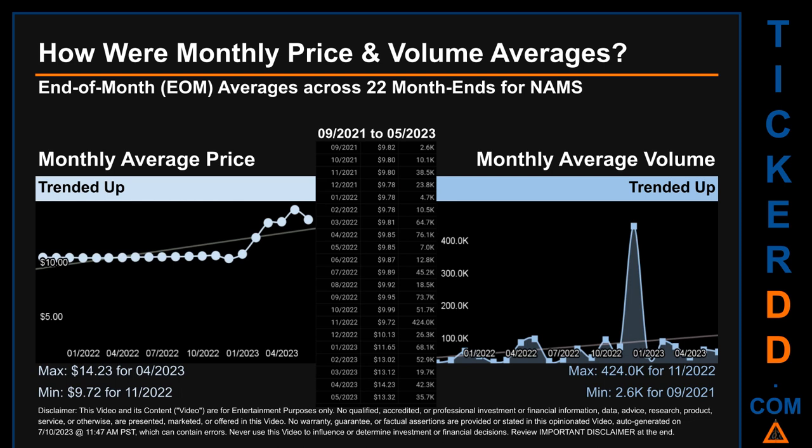Looking at volume, 11/2020 and 09/2021 respectively saw the highest and lowest monthly average volume at 424,000 and 2.6 thousand.